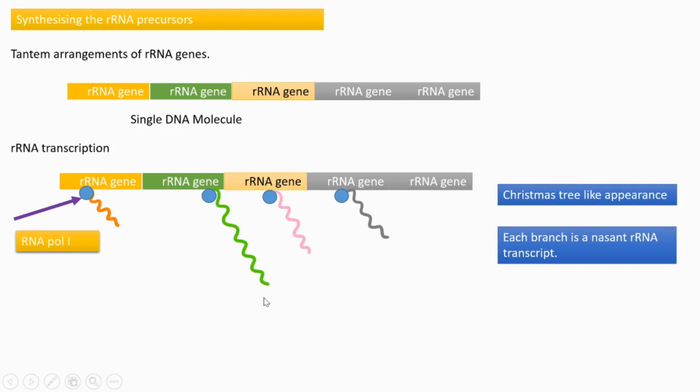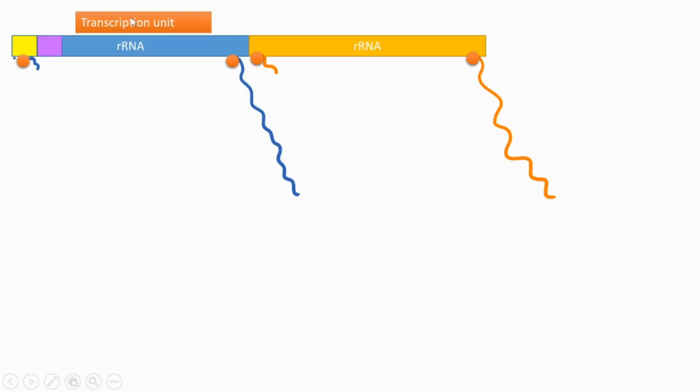Okay. Then, what is the transcription unit? I have already explained to you in the former slide. It means the length of the DNA from which the first precursor rRNA gets transcribed.